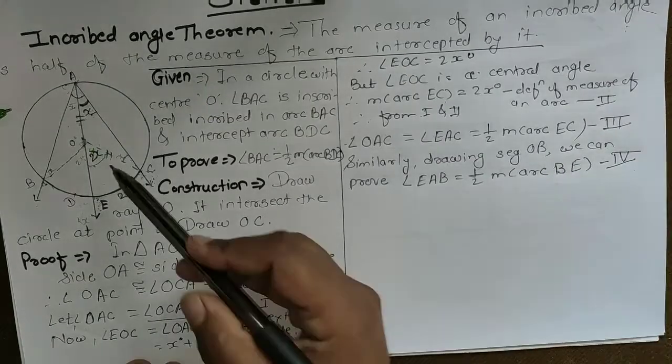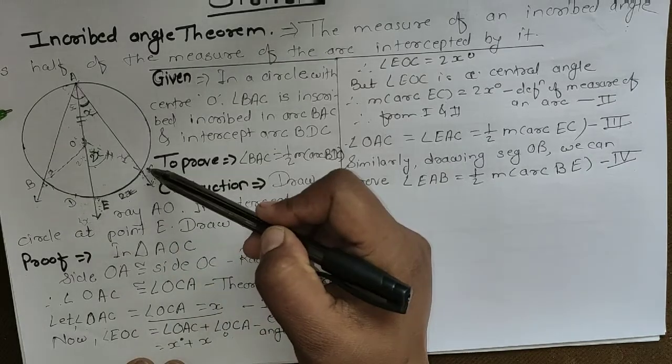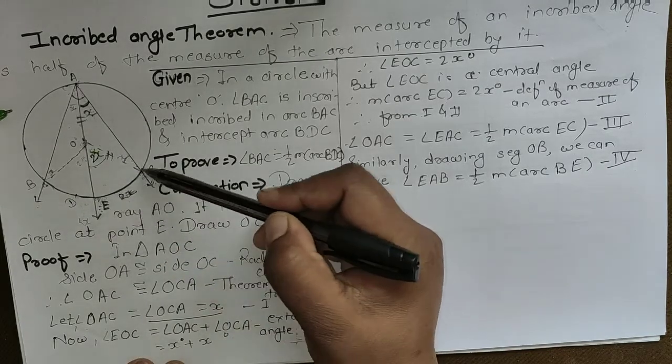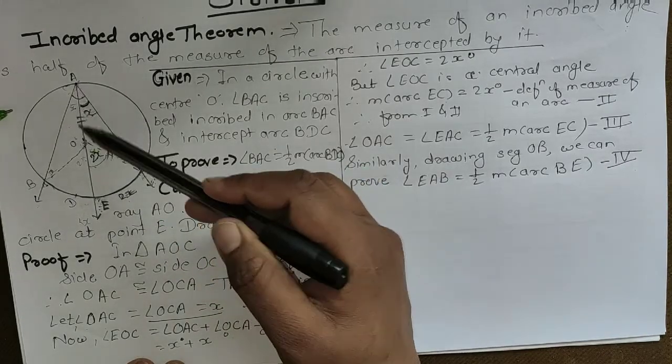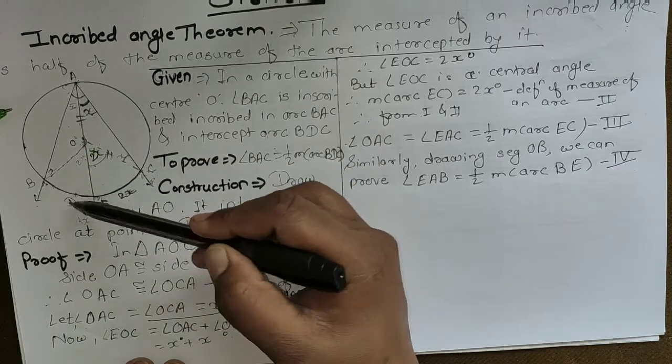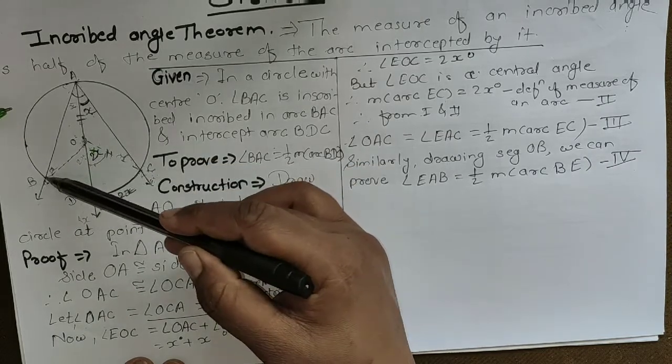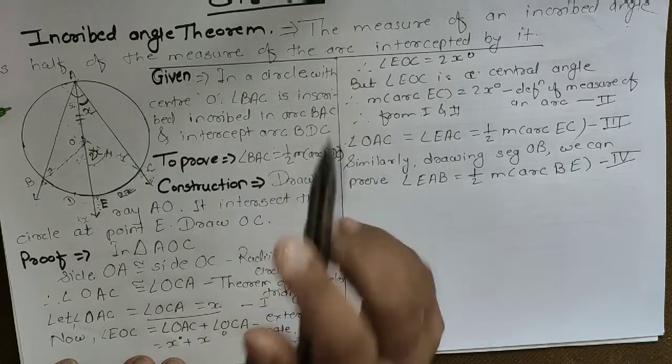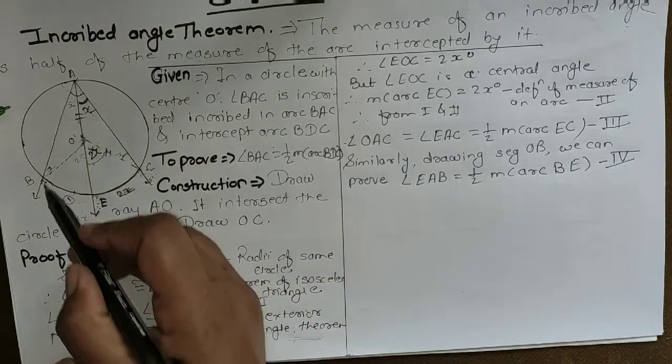Now we said that arc EC is double angle EAC, and BE is double angle BAE. First of all, we will add these.